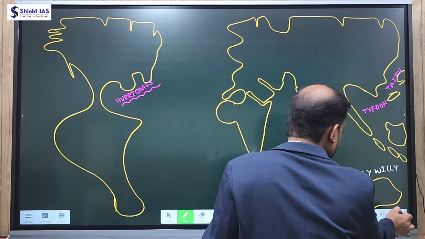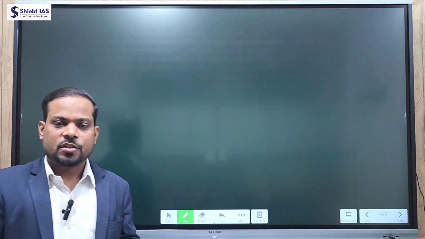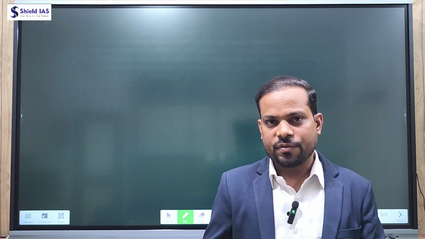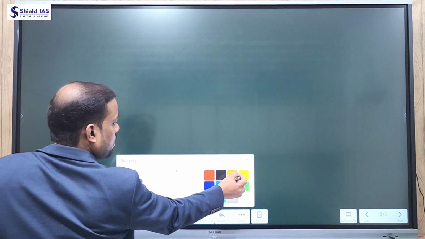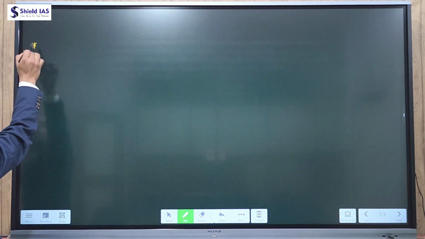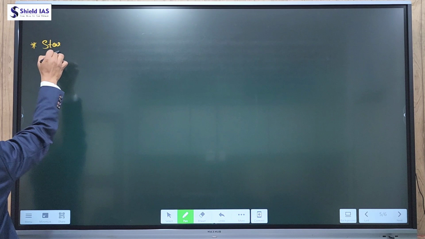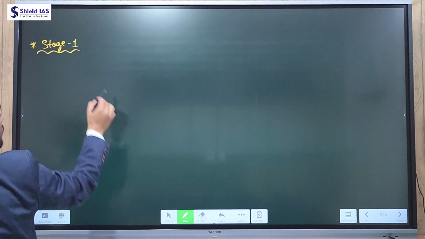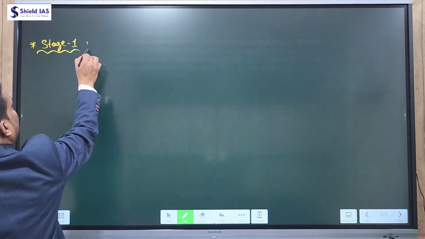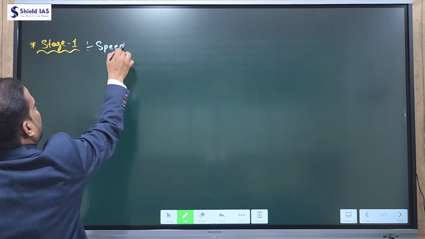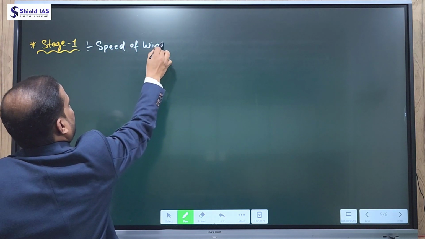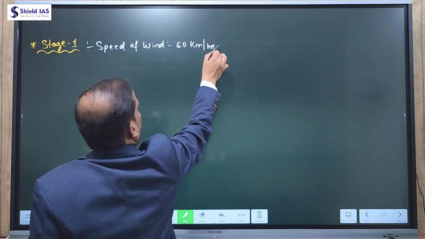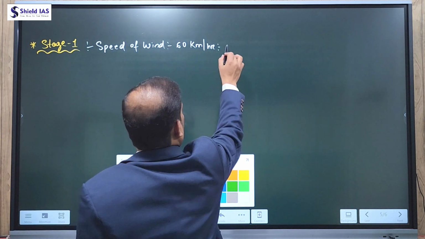Now, based on their high destructive potential, means based on their high speed of wind, they are further divided into different names. For example, this is the first stage of development of cyclone, stage 1. It depends on the speed of wind. If the speed of wind is up to 60 km per hour, it is known as depression.